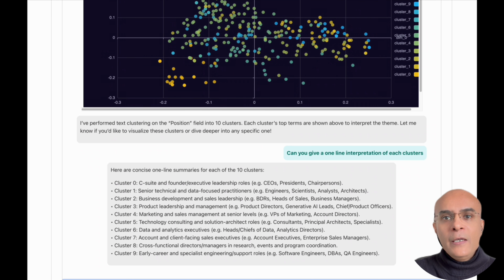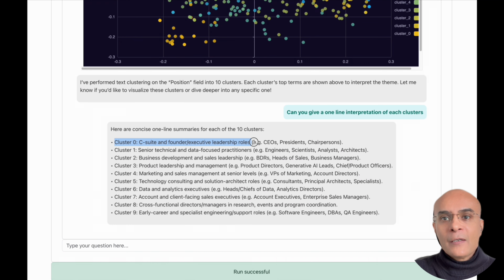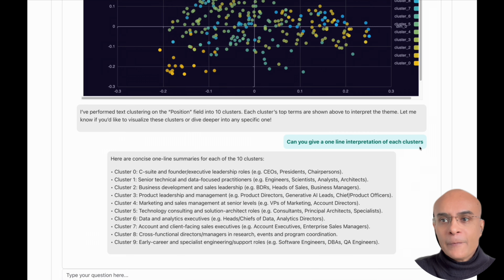And voila, we have the results, and we can see here that cluster 0 indeed corresponds to the C-suite as well as the founding executive leadership roles, as we have seen earlier while we were hovering over the scatter plot. But in addition, we also see a one-line description for each and every cluster. So this is a pretty powerful and pretty amazing job which the agent is doing.